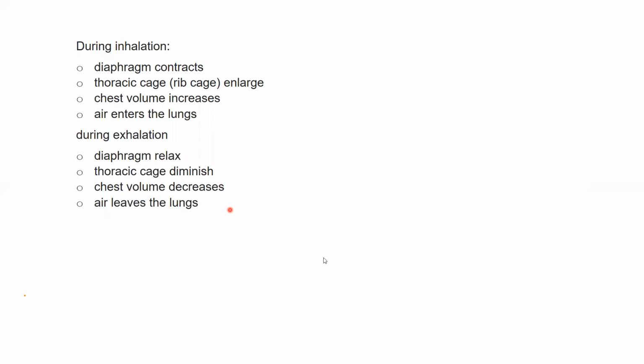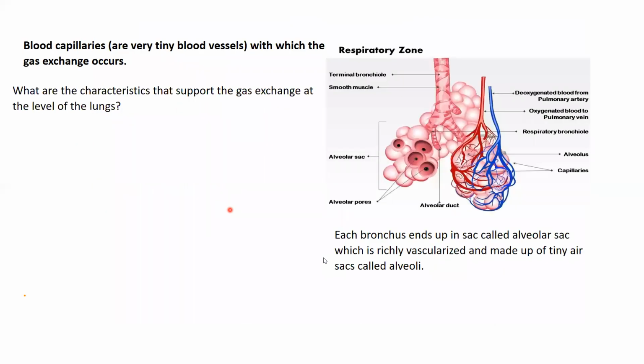So during inhalation, the diaphragm contracts, the thoracic cage enlarges, the chest volume increases, and air enters the lungs. And during exhalation, the diaphragm relaxes, the thoracic cage diminishes, chest volume decreases, and air leaves the lungs. Okay? Now, how does the exchange of gas occur? The entering air will fill what? It will fill this alveolar sac, as you can see.